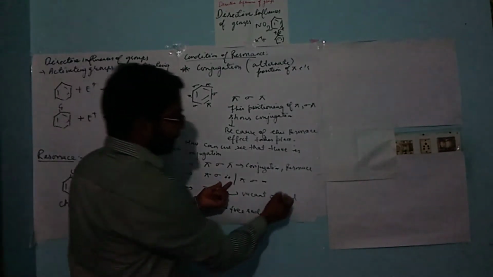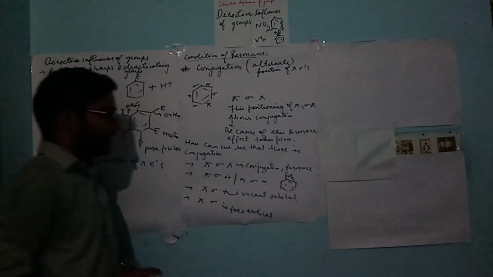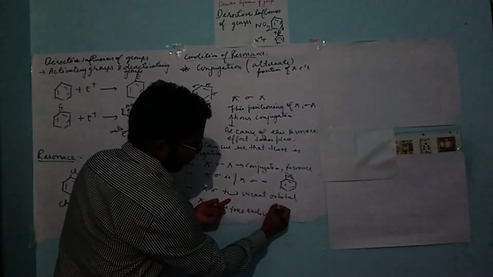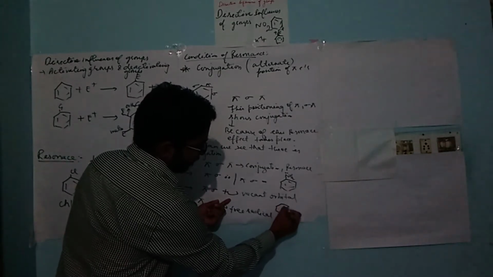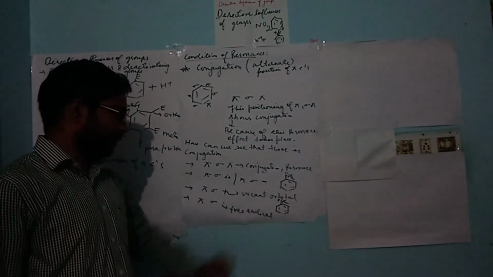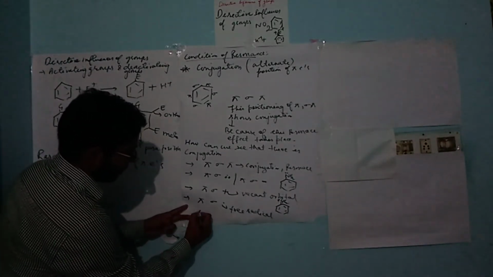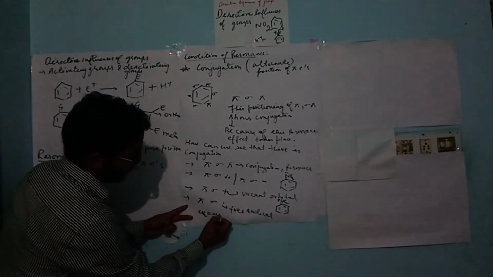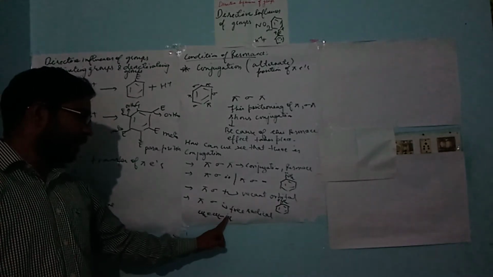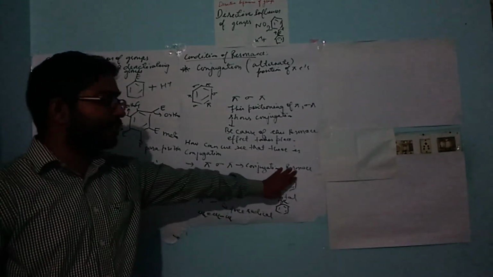For pi sigma lone pair, we can take an aniline compound. For pi sigma plus, or positive charge, we can take CH2 plus; this benzene can be taken like this. For free radical, we can put the free radical at some place like this: CH2 double bond CH, CH2 free radical. So over here there is conjugation, pi sigma, and there is a free radical. In this way we can show that there is conjugation. If there is conjugation, there is resonance.